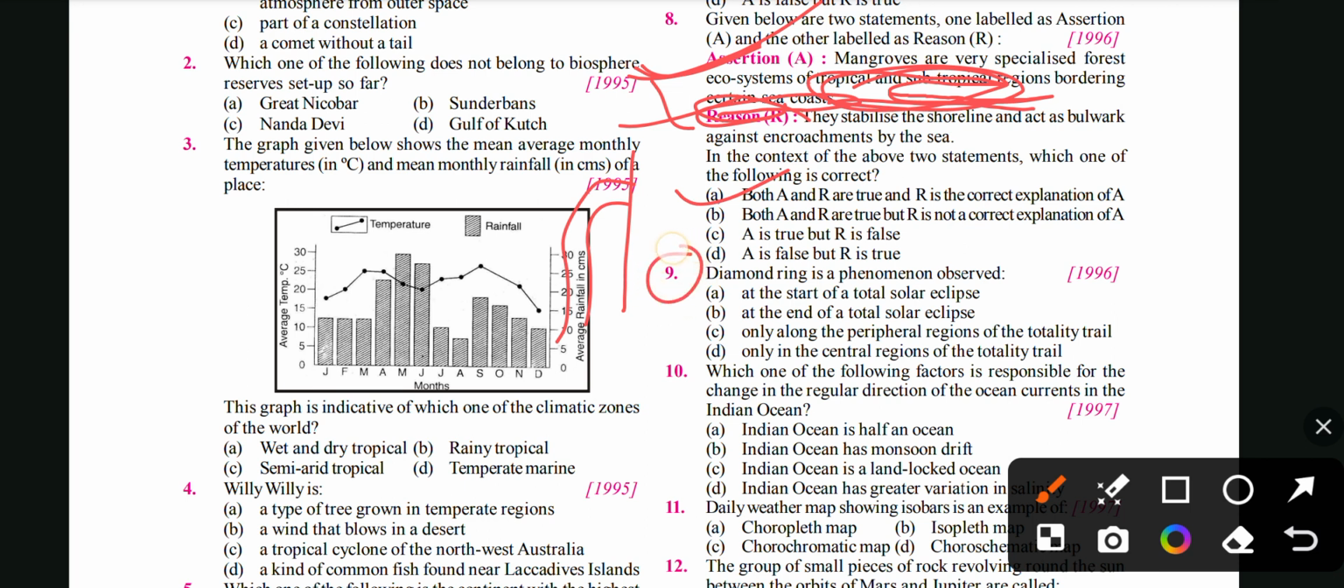Okay. Next is, diamond ring is a phenomenon observed. When you have a solar eclipse, you will find, surrounding the sun, a diamond ring type of structure. So the answer will be C, only along the peripheral region of the totality trail. It's not all of the sun which has the diamond ring, it's only the peripheral region. Like this is the sun, this will happen in the solar eclipse, and this area is just like a diamond ring. Okay.